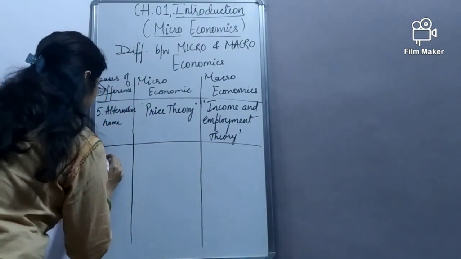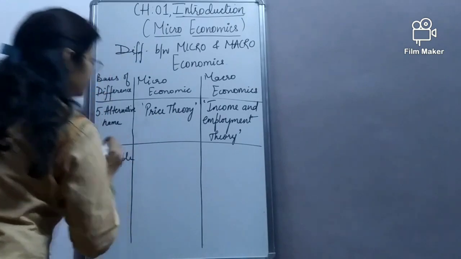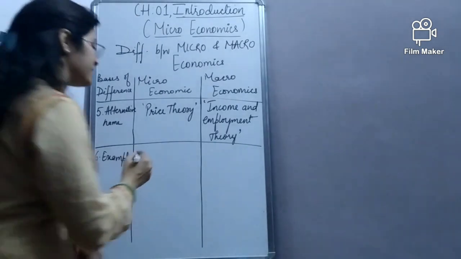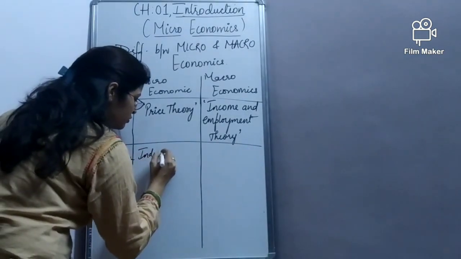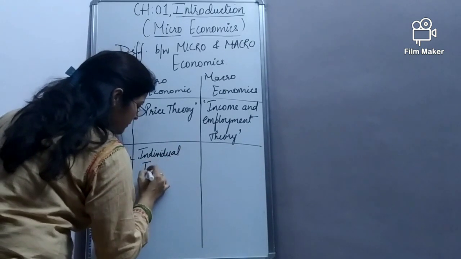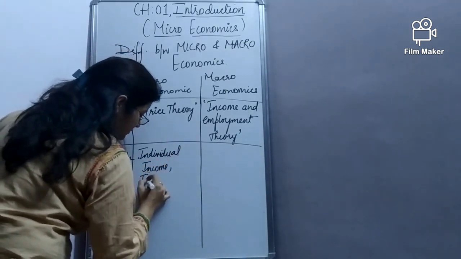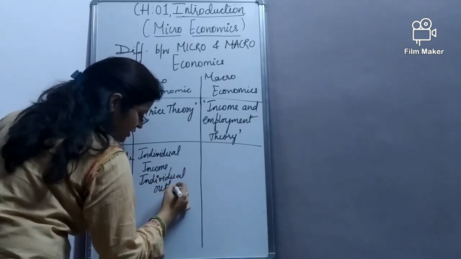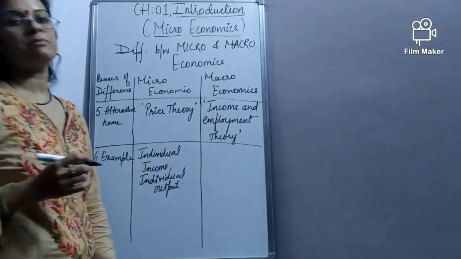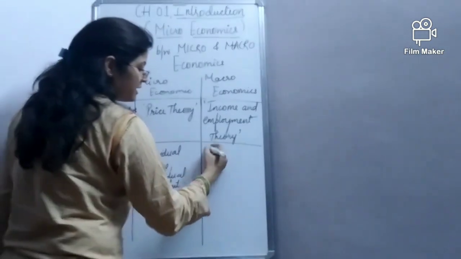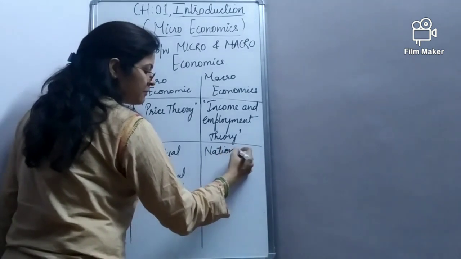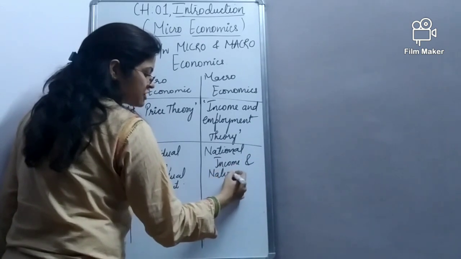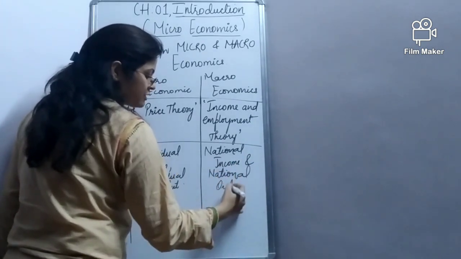Then let's see some examples of micro and macroeconomics. Examples of microeconomics can be individual income and individual output, whereas examples of macroeconomics can be national income and national output.